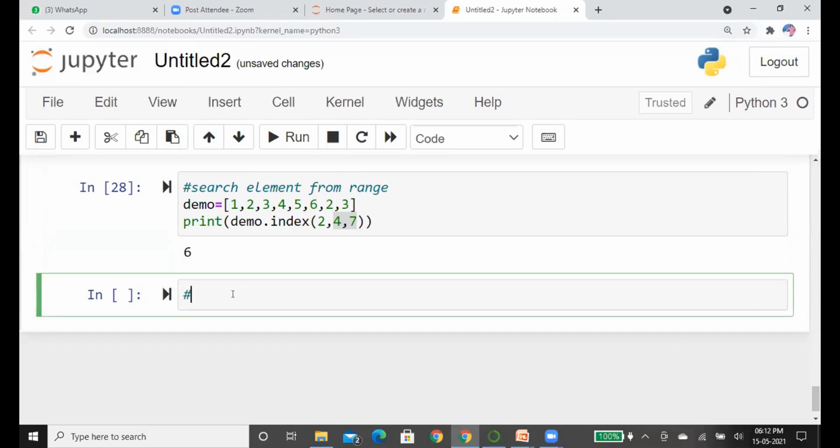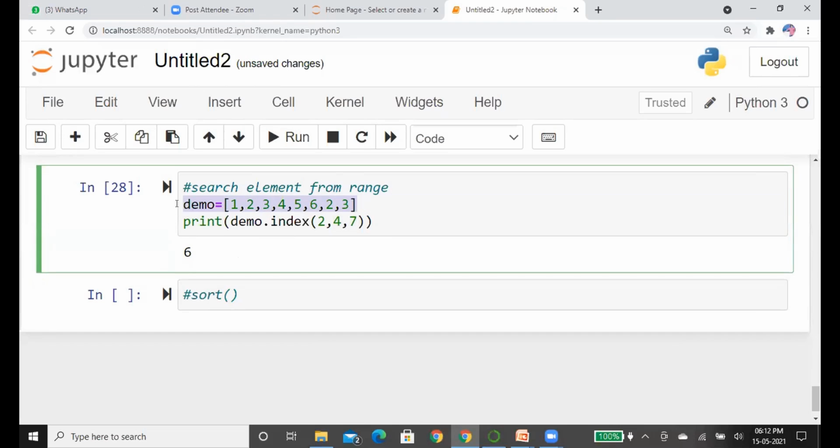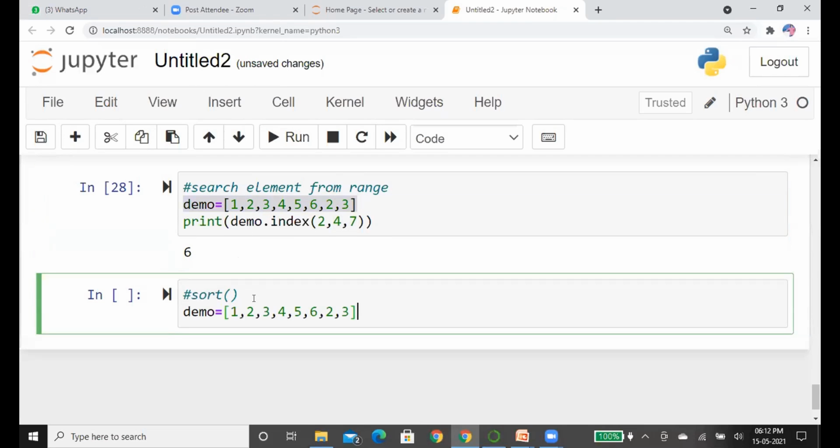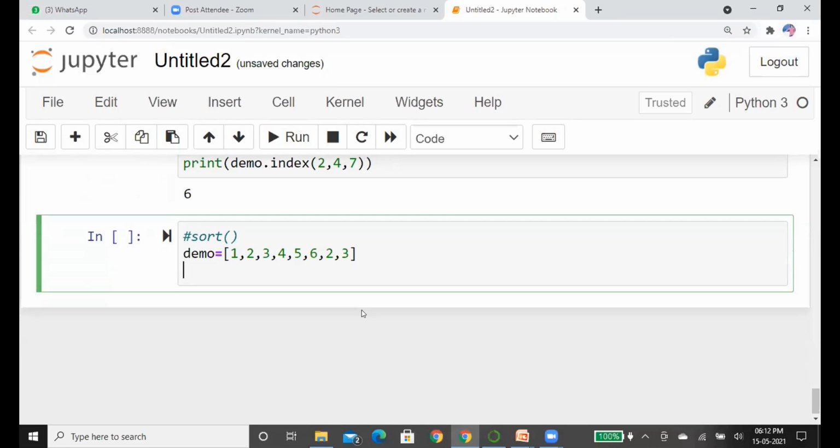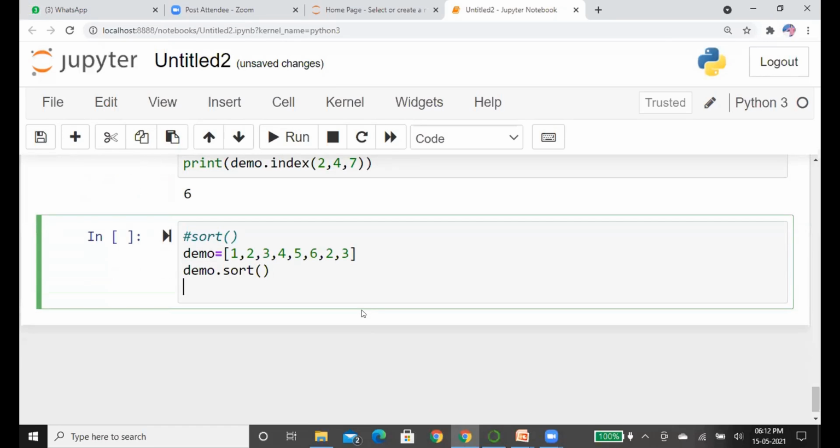Now use the method sort. Here you can see the elements which are not in sorted order. In a C program, if you want to sort an array, you have to write a large number of lines. But here in Python, the sort method will sort the list. You don't need to write many lines. Simply use list dot sort. It will just sort the list.